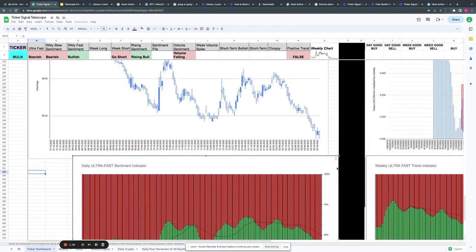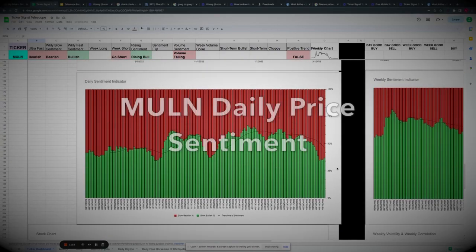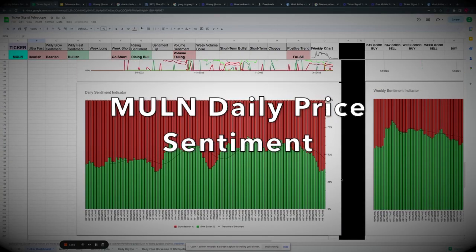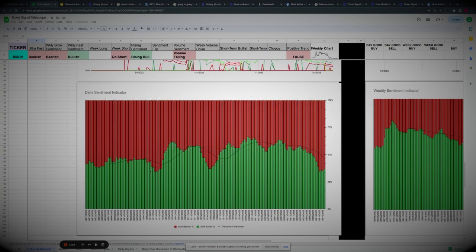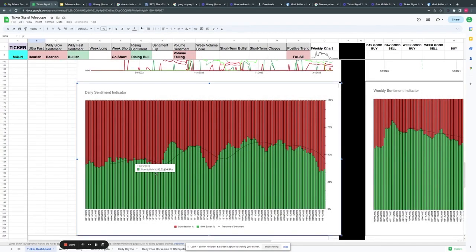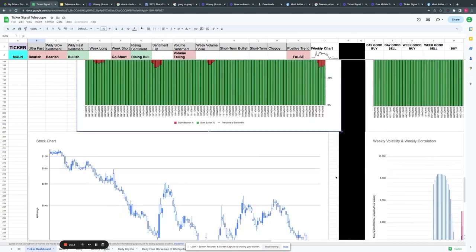Let's take a quick look at the general dynamic, a little bit longer time frame here on the daily. This isn't going to be as fast as the ultra fast indicator, but we can still look back and see exactly what was happening in the middle of October, middle of December, and now in the middle of March. So we are down at that 35%, very similar. You may want to look left to get an idea of what's going to happen in the future, see what the stock has done. You get these very expensive oversold corrections, and you get a resumption of bullish momentum that comes all the way back.